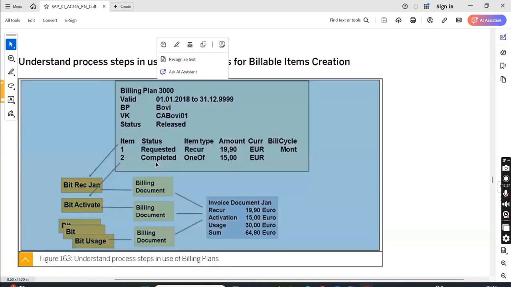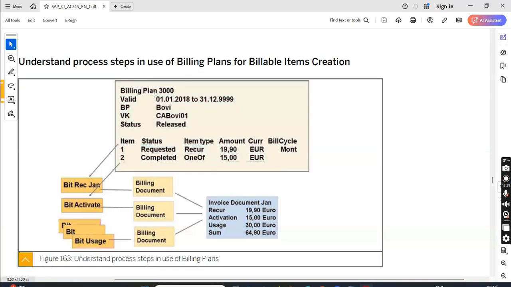But one off will post only one time in the first month, say 1/1/2018. After that, one off will not repeat. Okay, that's why it is completed. And also in the one off, there is no billing cycle because it will not repeat. Because it is one time, it will not require any periodic cycle.